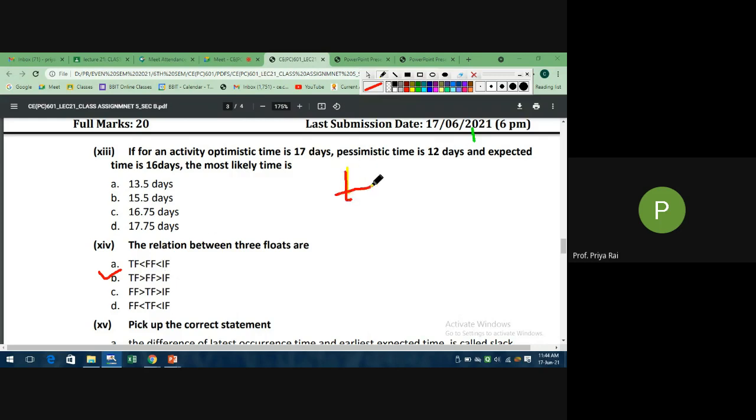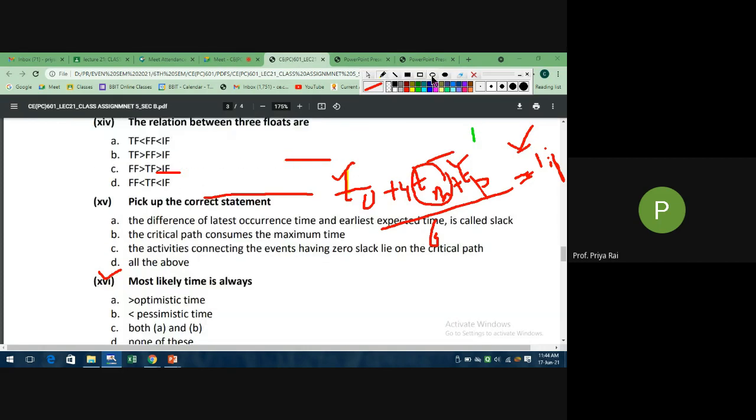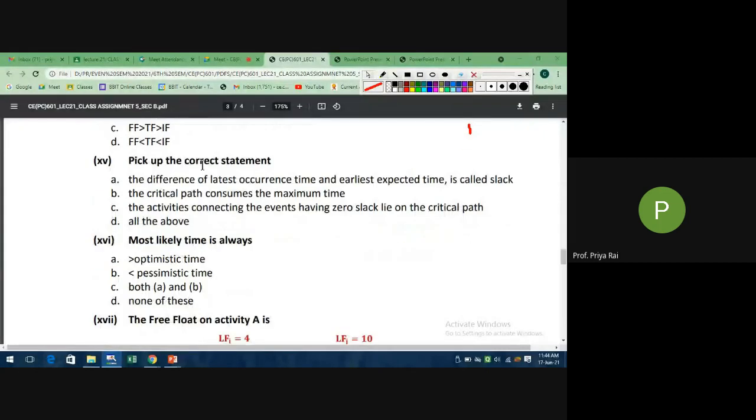See here, for this question I am taking (TO plus 4TM plus TP) by 6 equals TIJ. TIJ is 16 days, this is given. TO is 17 days, this is also given. TP is 12 days, it is also given. So only TM is not given. Use this formula and calculate TM. Your answer will be something here, 60.75. Now, next question, pick the correct statement.